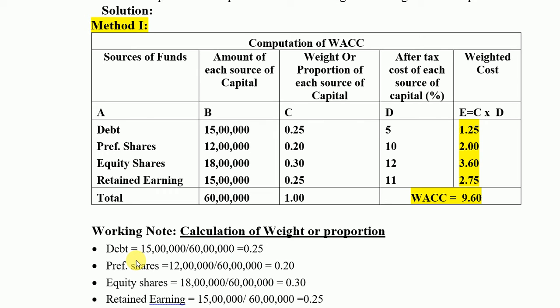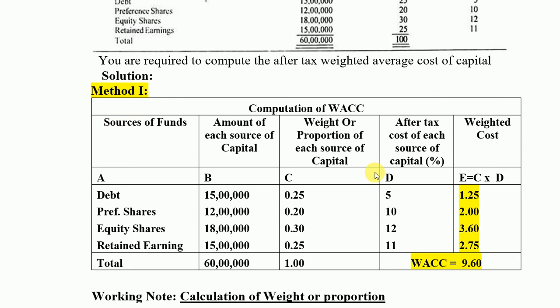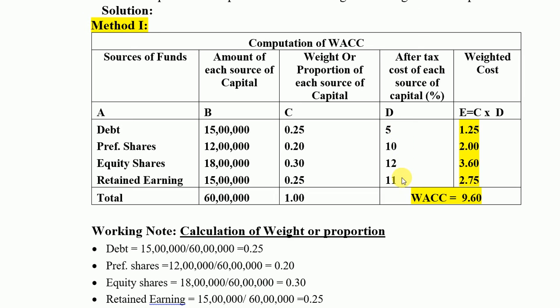So for debt, the weight is calculated by 15 lakh divided by 60, so it is 0.25. Same for the preference share, the weight is calculated by 12 lakhs divided by 60, so it is 0.20. So this is how you can calculate the weight for equity shares and retained earning. So the total weight should be 1. The after-tax cost of source of capital is already mentioned in the problem, so no need to calculate it separately. So I have directly written over here.